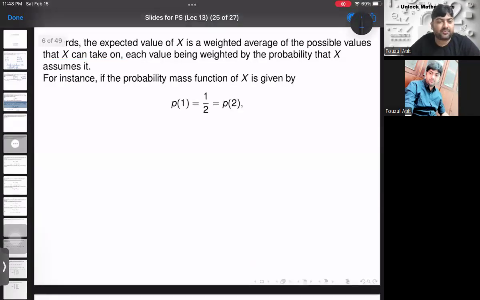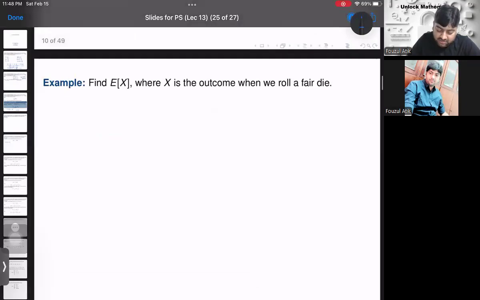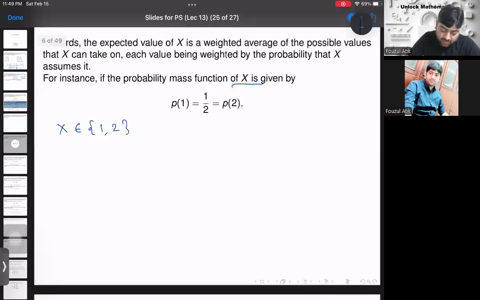Now look at this one. Suppose the probability mass function of a random variable x is given by this one. So here x takes the values either 1 or 2. And the probability of x equal to 1 is equal to 1 by 2. And the probability of x equal to 2 is also 1 by 2. So in this case, the probability of having x equal to 1 is 1 by 2, and the probability of x equal to 2 is also 1 by 2.